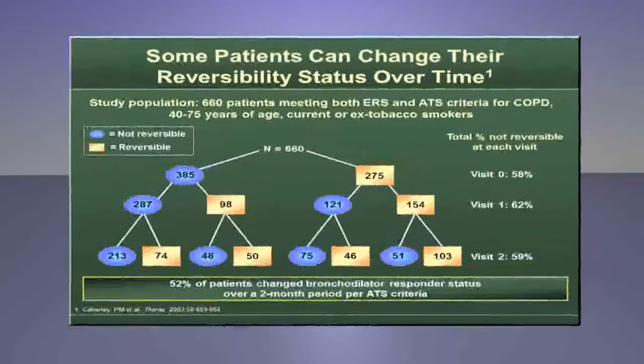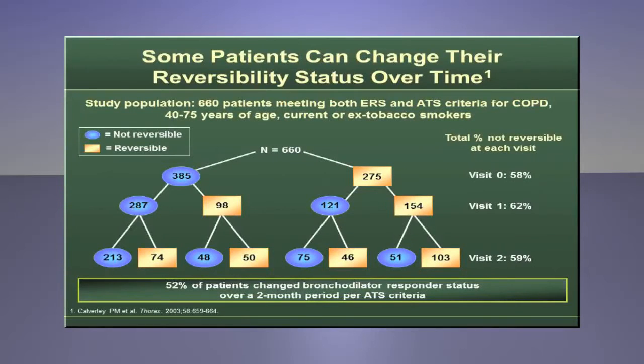A total of 660 patients with COPD from the pre-randomization phase of the ISOLDE study were followed to determine their long-term reversibility status. Spirometric measurements were performed after treatment with 400 micrograms of albuterol and 80 micrograms of ipratropium bromide via a large volume spacer at 3 separate visits.